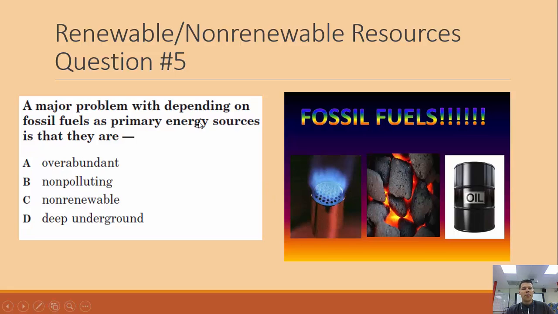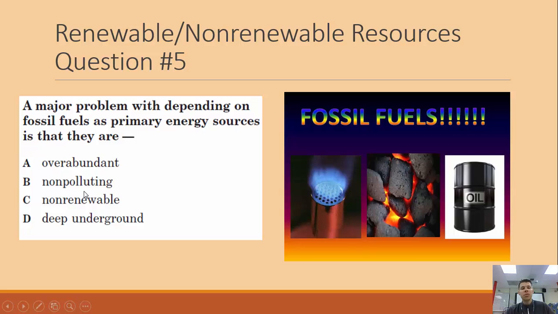A major problem with depending on fossil fuels, that's coal, oil, and natural gas, as the primary energy sources is... remember fossil fuels, here you've got natural gas, coal, and oil. They are overabundant. Well, there's a lot of coal, oil, and natural gas, but that's not the major problem with them.